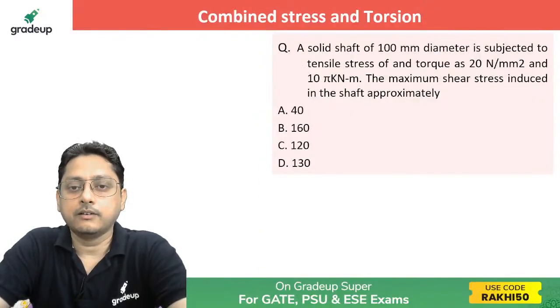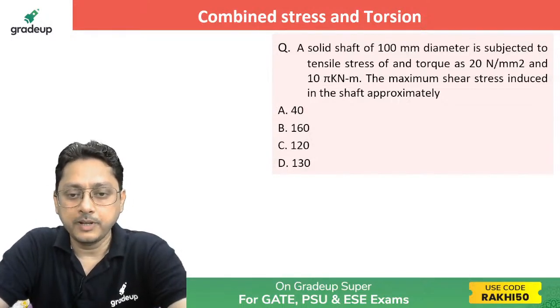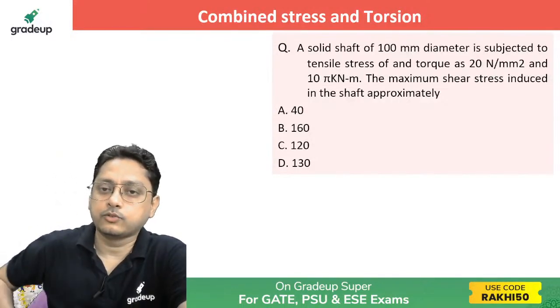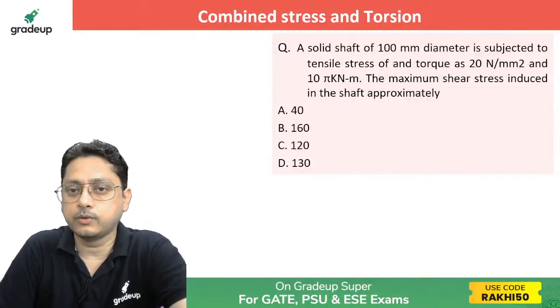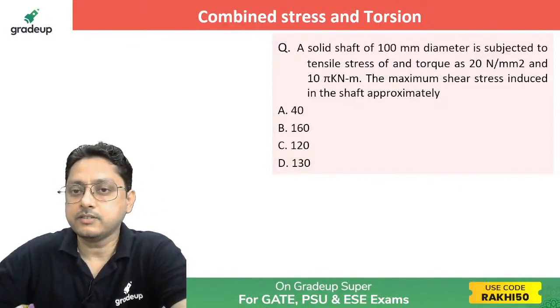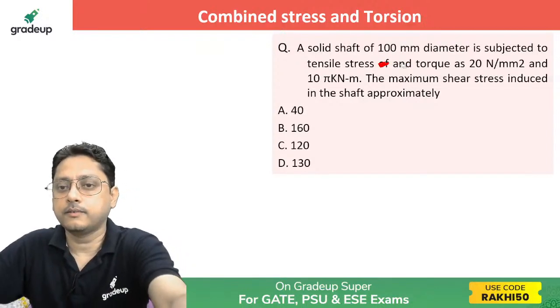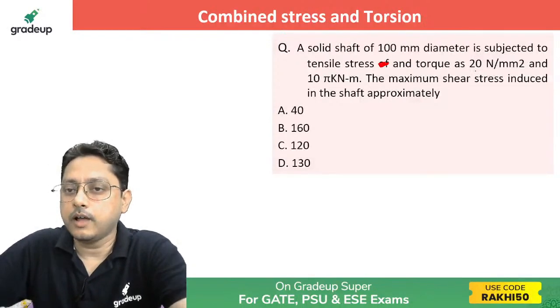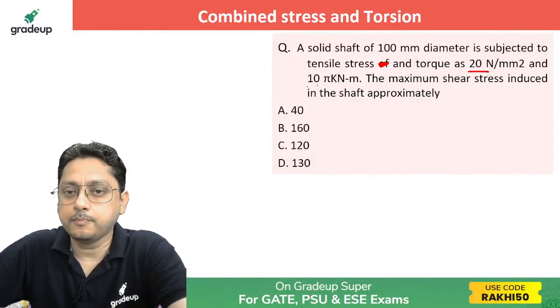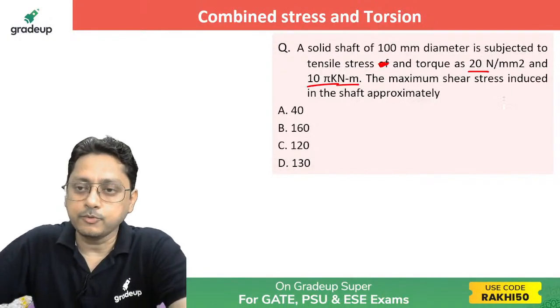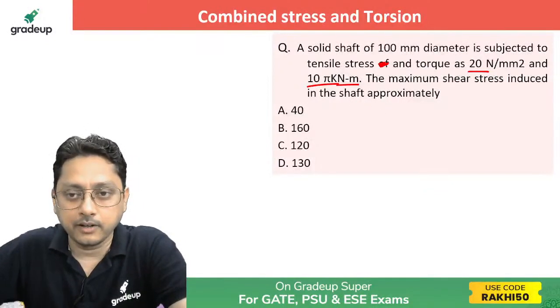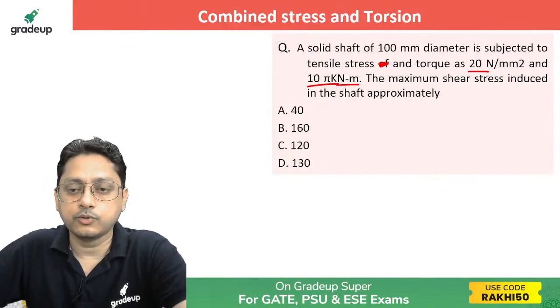Now start the question. There is a question here. The first question in front of you. All of you please share and like and just start doing this one. A solid shaft of 100 mm dia is subjected to tensile stress and torque as 20 Newton per mm square and 10 pi kilo Newton meter. The maximum shear stress induced in the shaft approximately. What will be the maximum shear stress induced in the shaft?